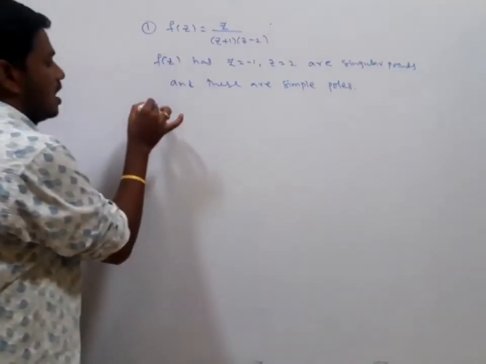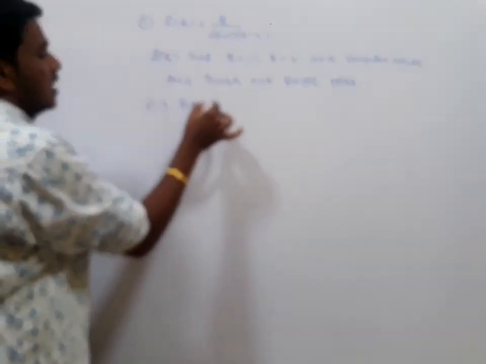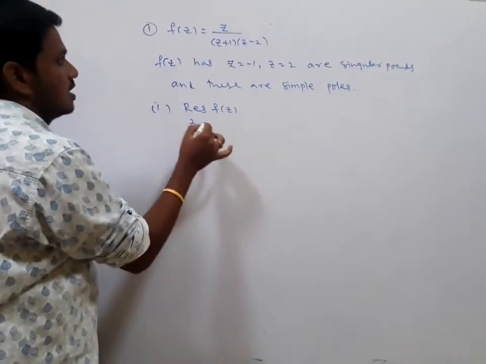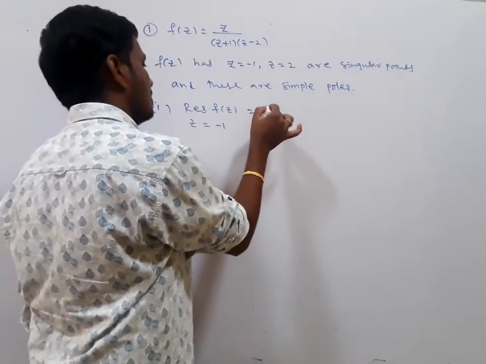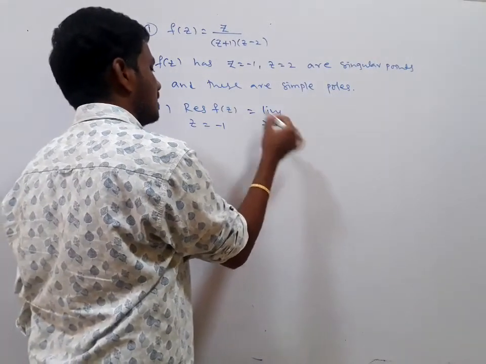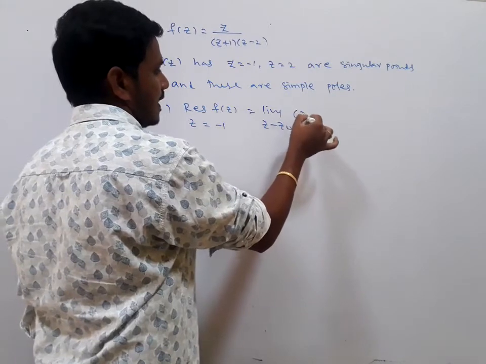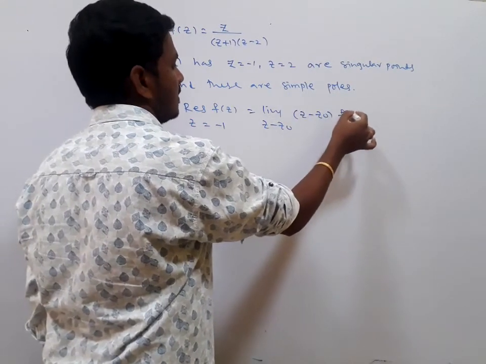Now the first one, the residue of f of z at z is equal to minus 1. What is the formula here? Limit z tending to z naught of z minus z naught into f of z.